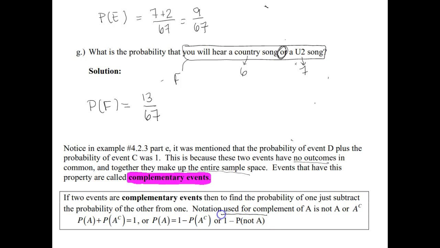And so we're going to use the fact that sometimes to get the probability of some event happening, it's easier to compute the probability it doesn't happen and then subtract from 1.